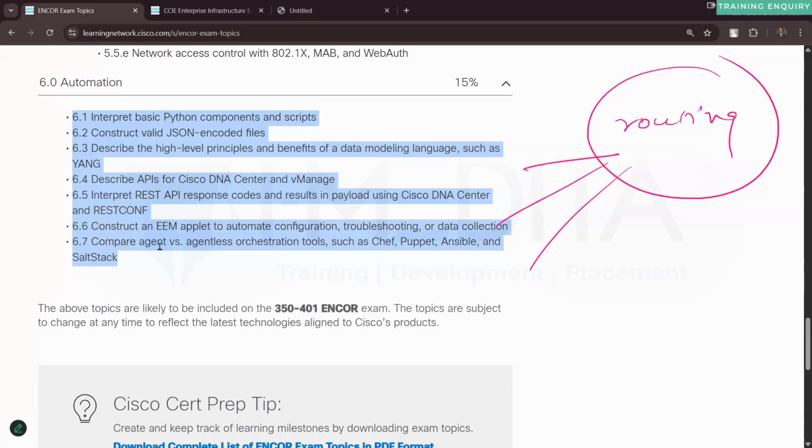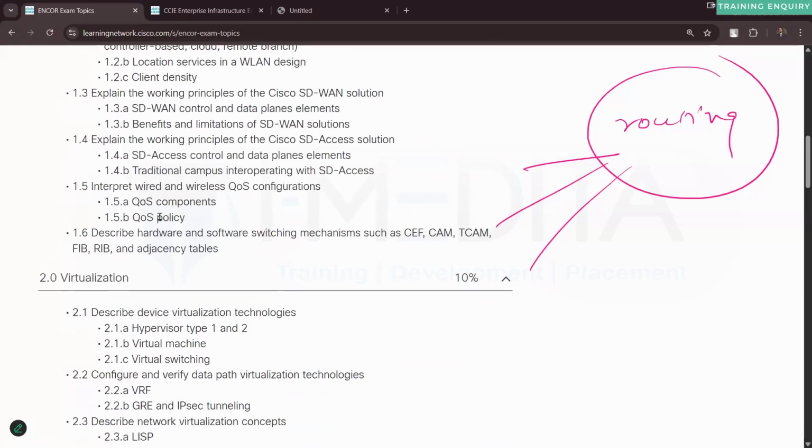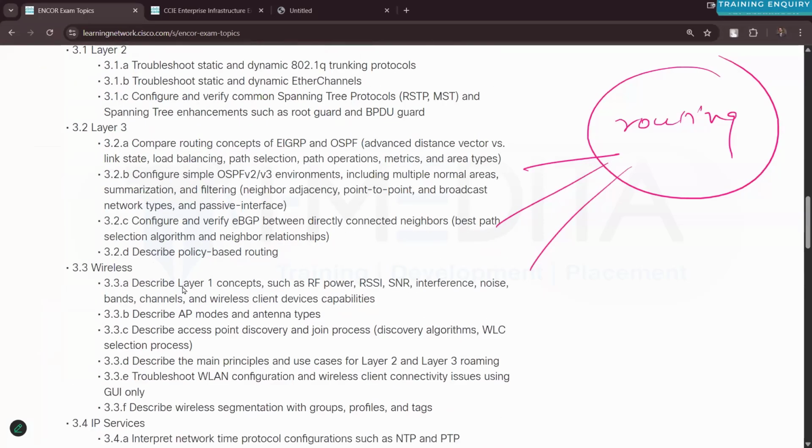Again, repeating the same thing, we will focus specifically on the content of the Enterprise Infrastructure Lab exam. And core topics, whatever topics are relevant from the routing point of view in the core, those will also be covered. But there are a lot of things that we will not talk about as a part of our routing discussion, such as automation programming, such as wireless. In the core, we have a lot of stuff from the wireless point of view, a lot from the security point of view, that we will definitely not talk about in our routing.